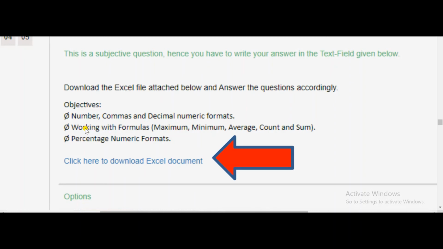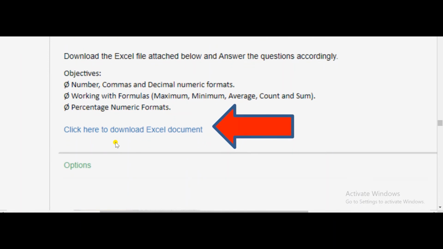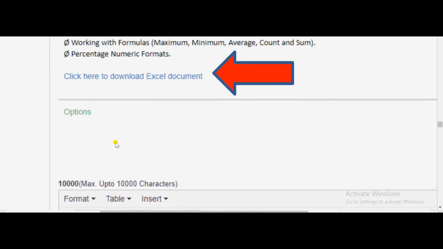See the playlist, Working with formulas. Then they will ask you to find the maximum value from a data set, minimum value, average, count and sum, then percentage and numeric formats, all will be asked. And if something needs to be typed, you need to type it here, else you need to download the document and complete the work.